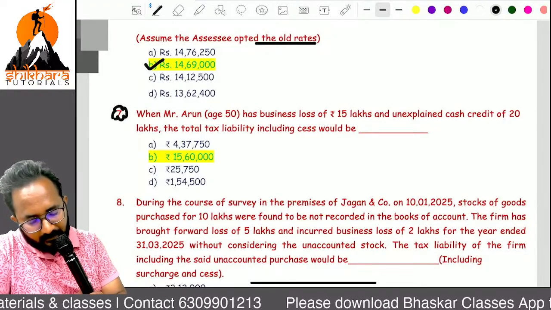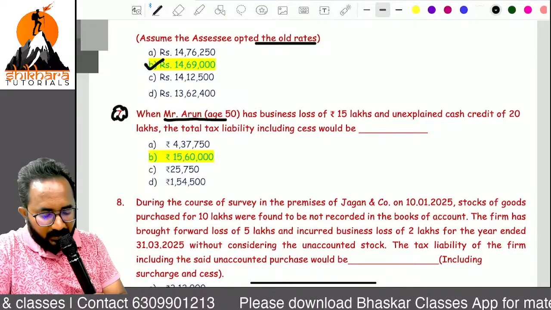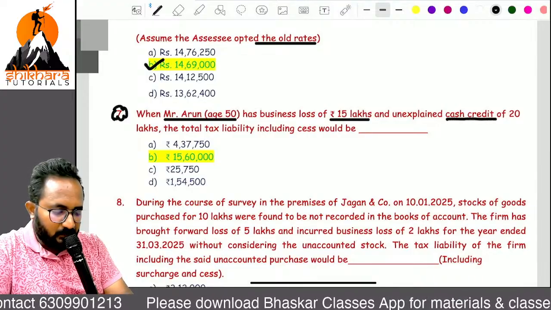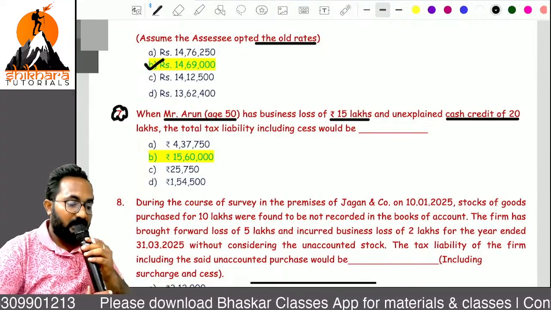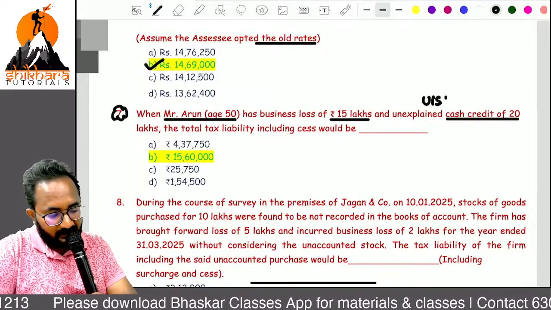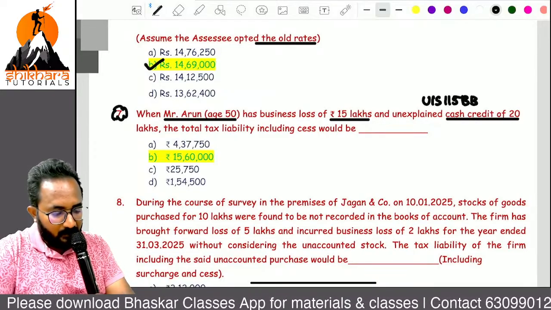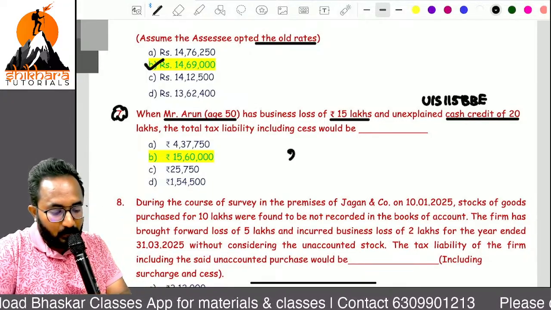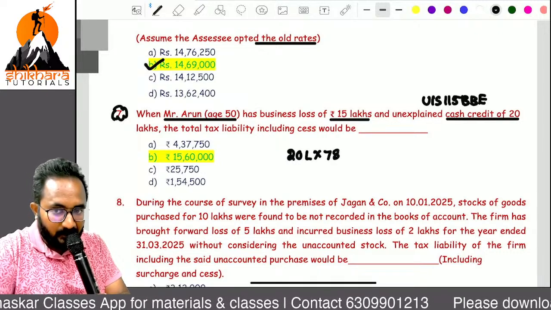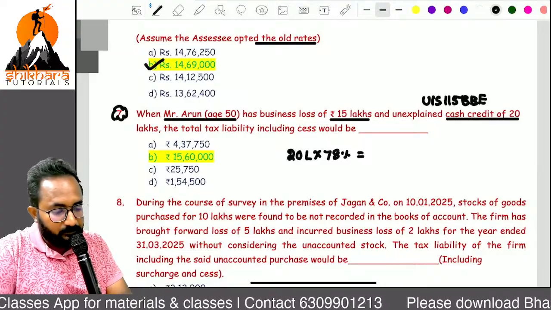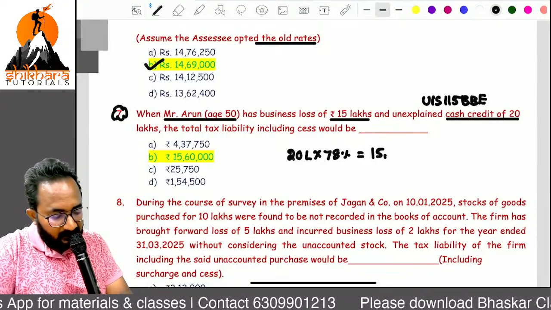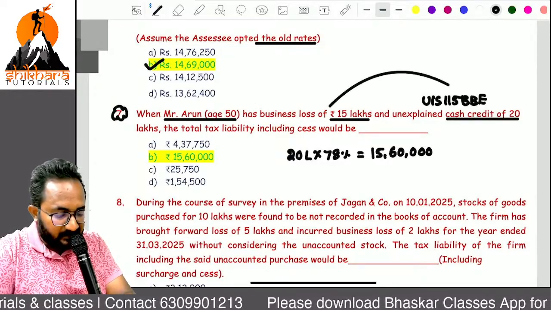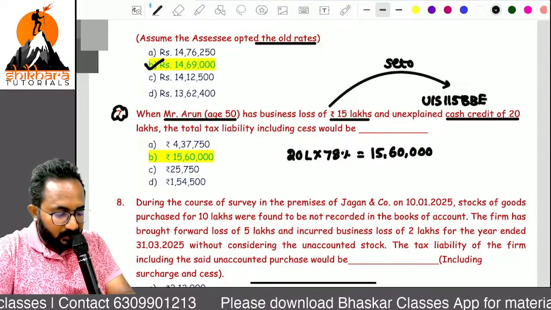7th question, please check. Arun is 50 years old. Business loss he has 15 lakh. Unexplained cash credit 20 lakh. Remember, while taxing the unexplained cash credit under section 115BBE, there is no loss set off facility. Directly it is taxable. 20 lakh is taxable at the rate of 78%. How much? 15 lakh 60,000. Remember, we can't set off that business loss against the undisclosed incomes.